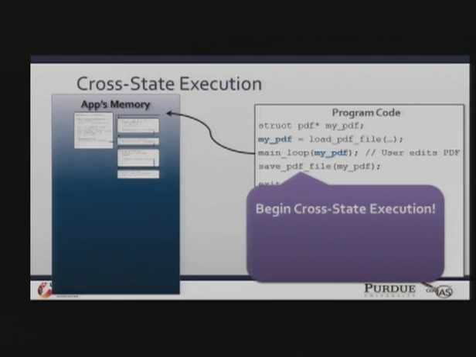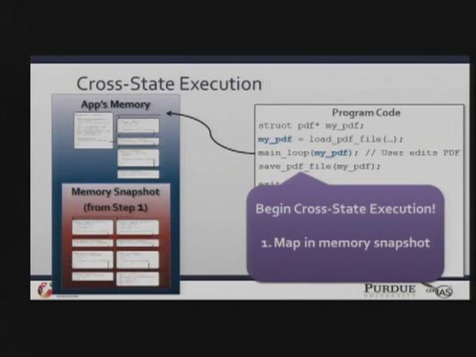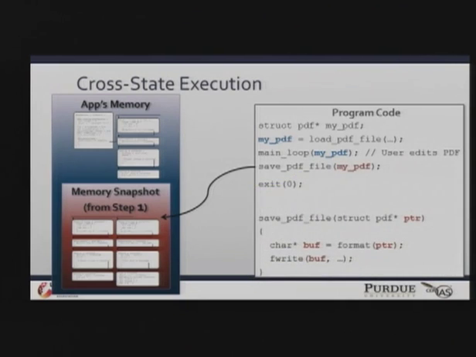But then we're going to hit that identified candidate. This is where discrete is going to begin the process of cross-state execution. To do this, it's going to perform two quick steps. First, it's going to map that memory image that we took in step 1 into the new process's memory space. Then, it's going to switch that myPDF pointer that the application is using to point to the old data structures that are frozen in that step 1 memory image. And so you can see that this is going to cause the remainder of the execution to happen using the old data structures that are frozen in that step 1 memory snapshot.